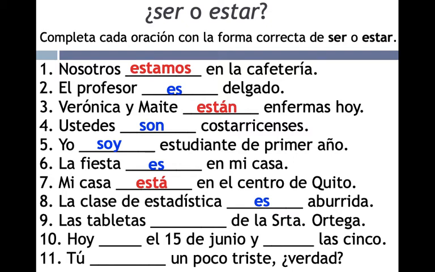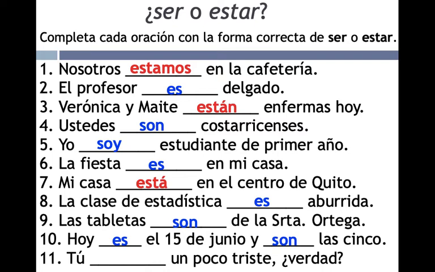9. Las tabletas de la señorita Ortega. Son. This is possession using ser. The tablets are of señorita Ortega. They are señorita Ortega's tablets. 10. Hoy, el 15 de junio, y las 5. Hoy es y son las 5. This is time and date using the verb ser.